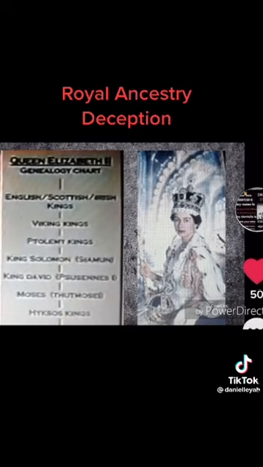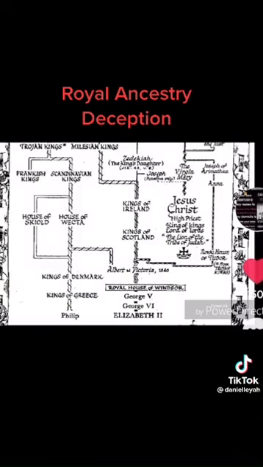So we see how this genealogy chart is false because we know that she's not related to the native black rulers of Africa, but she is in fact related to the invader of the African lands. So this is the second genealogy chart, and in this one she claims that she is related to the kings and queens of Ireland and Scotland.